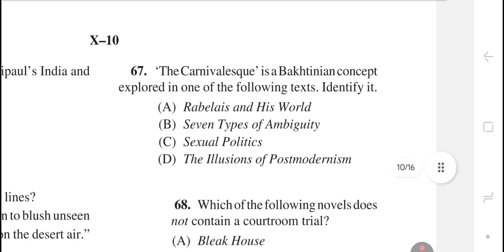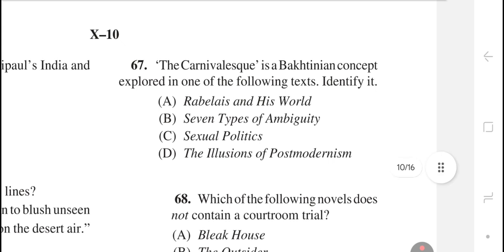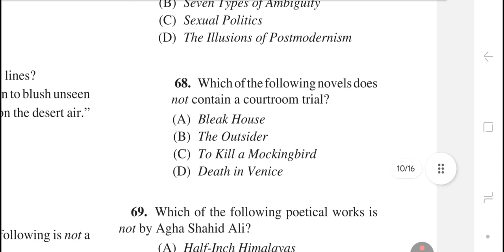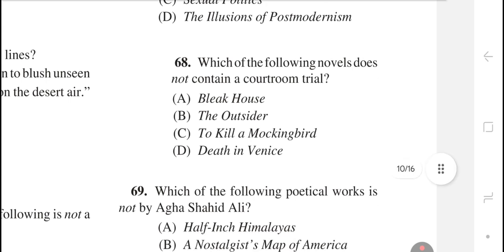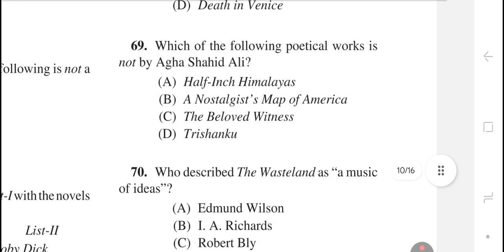Question number 67. The carnivalesque is a Bakhtinian concept explored in one of the following texts. Identify it. The right answer is option number A, Rabelais and His World. Question number 68. Which of the following novels does not contain a courtroom trial? The right answer is option number D, Death in Venice. Question number 69. Which of the following poetical works is not by Agha Shahid Ali? The right answer is option number D, Trishanku.